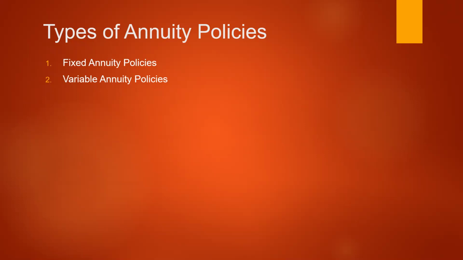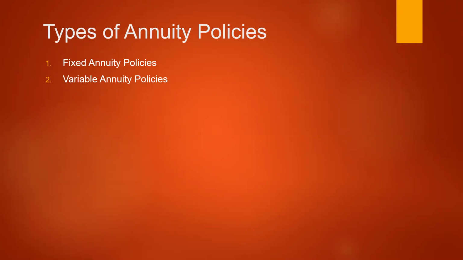There are two options with him. The investor in the annuity policies can decide whether he wants a fixed amount of annuity or a variable one. If it is variable, it is subject to changes in the interest rate. If the market returns are 12%, 20%, 25%, whatever sum comes, it is given to him. It may be more in some months, it may be less in some months. But in a fixed rate policy, you decide on, say, 50% of the last salary drawn. If your last salary drawn is 1 lakh rupees, and you want a salary every month throughout your life, it is decided like that. It's called a fixed annuity.